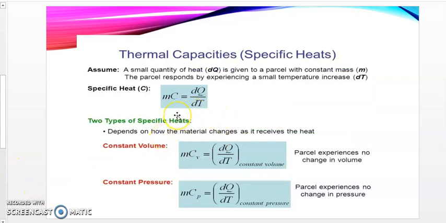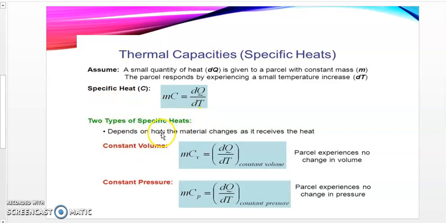Let's consider thermal capacities, that is, we are referring to specific heat. Assuming that a small quantity of heat, that is dQ, is given to a parcel with constant mass, the parcel responds by experiencing a small temperature increase, that is specific heat. So we are going to calculate that using mc equal to dQ divided by dT, and this brings us to the 2 types of specific heat we have.